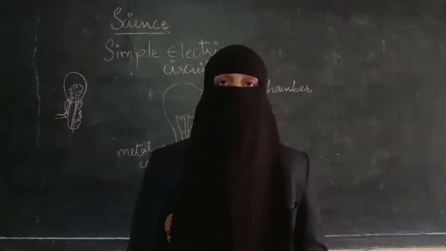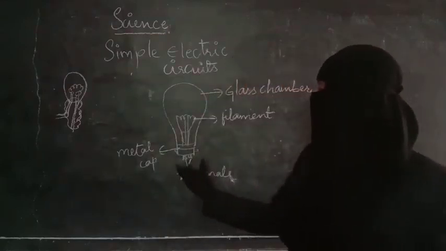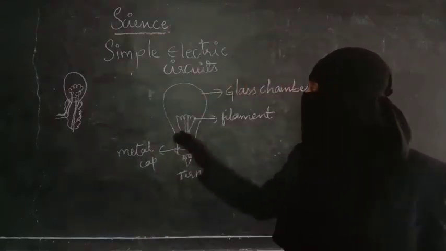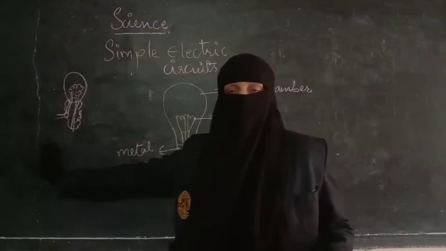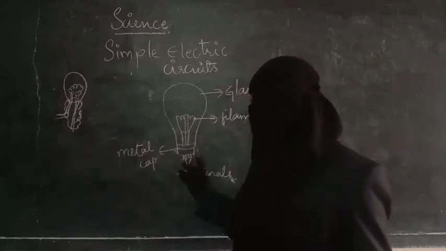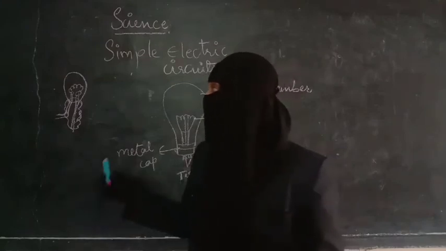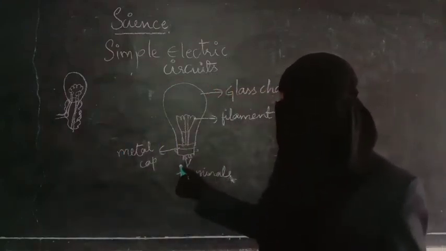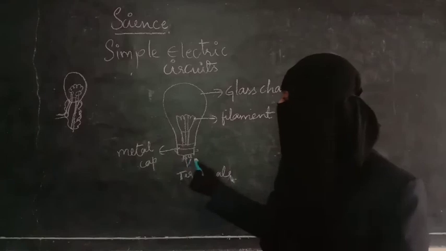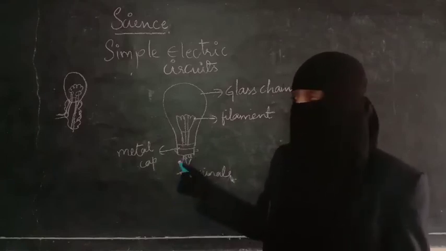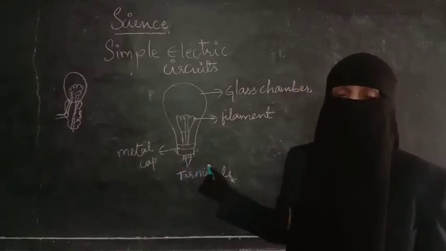I hope you understand how this bulb will work. Let us see here. The wires connected in the electric bulb and the torch bulb are completely different. If you see here, two terminals are present. In the same way here also two terminals are present. But the filament of the electric bulb is connected towards the base. That means two terminals are present at the bottom only, near the metal case, one negative and one positive.